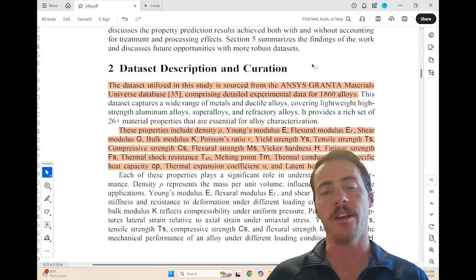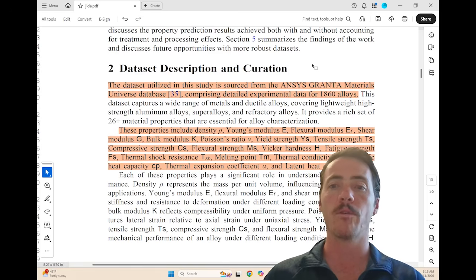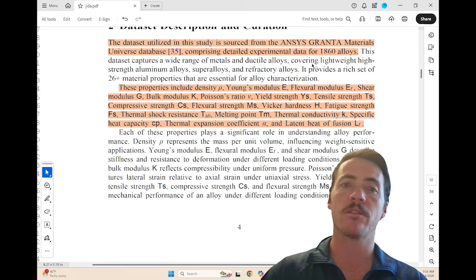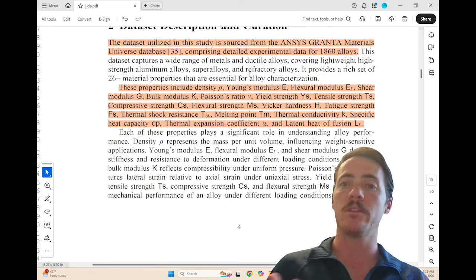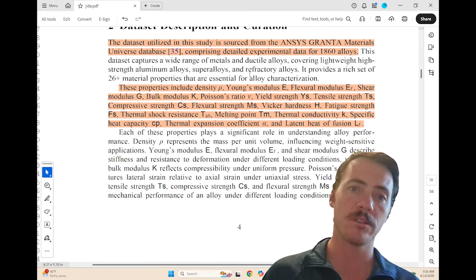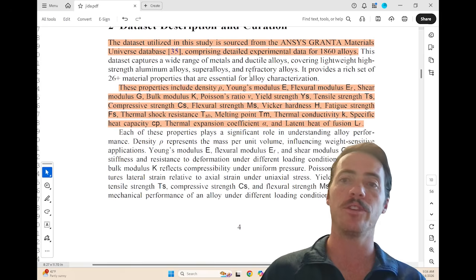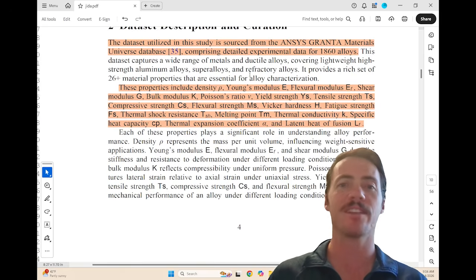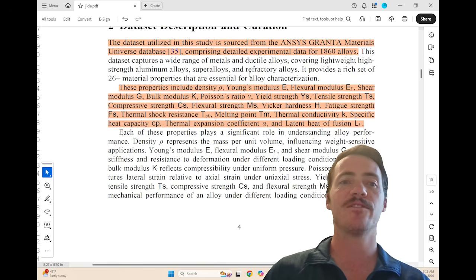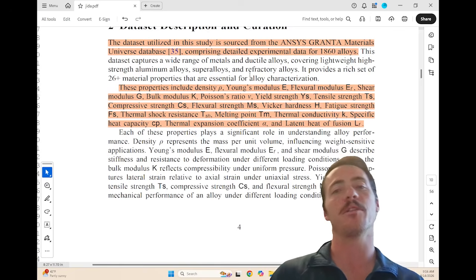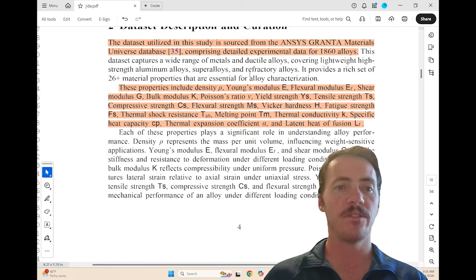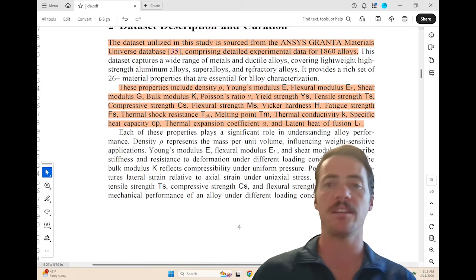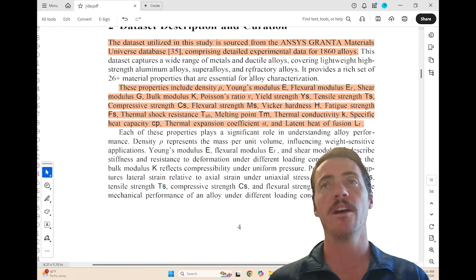So they basically got experimental data from over 1,700, like 1,800 alloys. And the properties that they've got are lots of things, right? You've got density, Young's modulus, flexural modulus, shear modulus, bulk modulus, Poisson's ratio, yield strength, tensile strength, compressive strength, flexural strength, Vickers hardness, fatigue strength, thermal shock resistance, and then come the thermals: melting point, thermal conductivity, specific heat, thermal expansion, and latent heat. Oof. So there's quite a bit here.